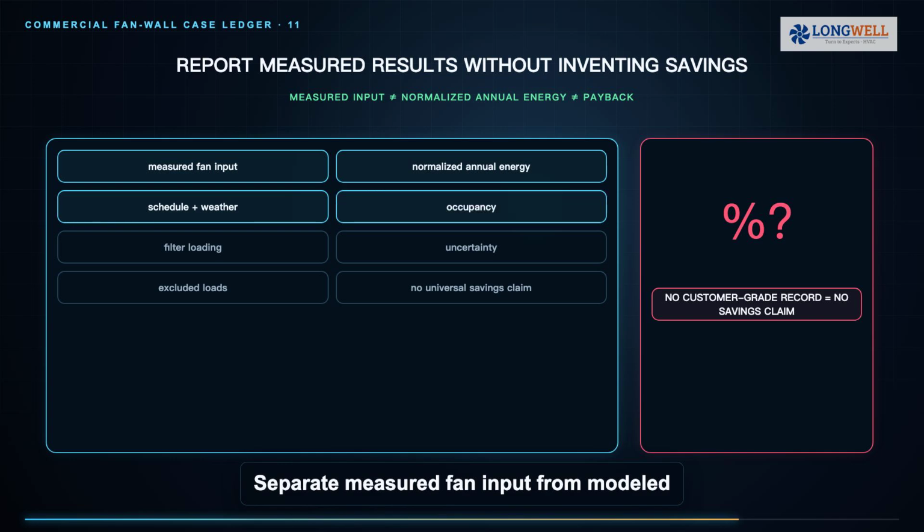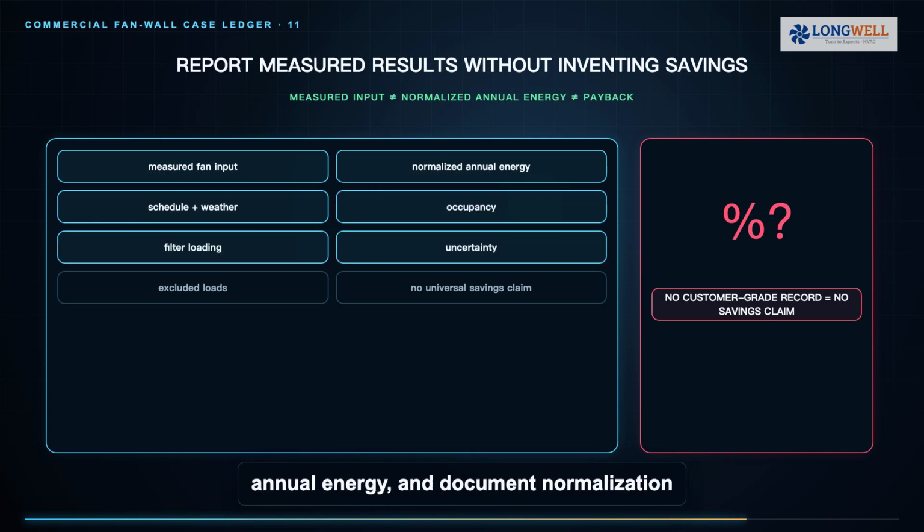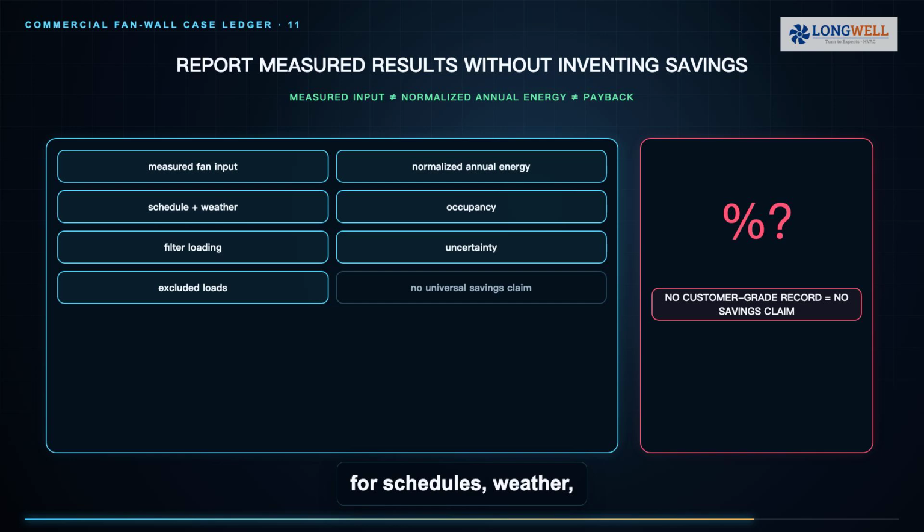Separate measured fan input from modeled annual energy, and document normalization for schedules, weather, occupancy, and filter loading. State uncertainty and excluded loads. Without customer-grade records, this video does not claim a universal savings percentage, payback period, or named project result.